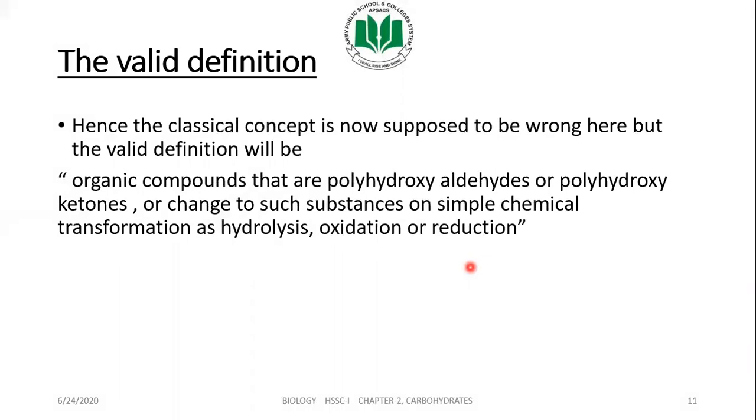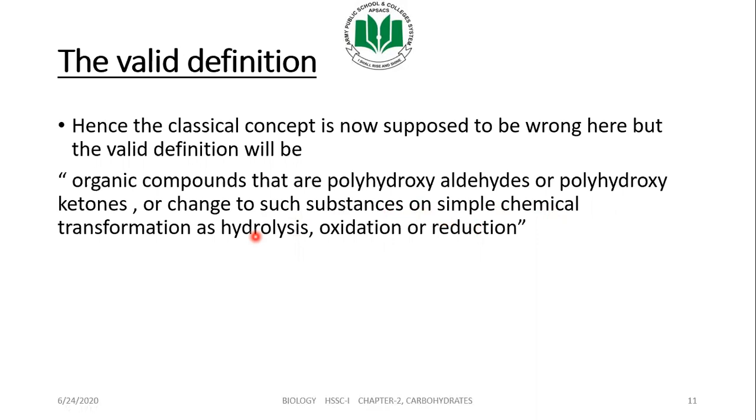So the valid definition, after evaluating the exceptional cases, is that carbohydrates are organic compounds that are polyhydroxy aldehydes or polyhydroxy ketones, or that change to such a substance on simple chemical transformation such as hydrolysis, oxidation, or reduction. It means that the definition of carbohydrates is a bit amended.